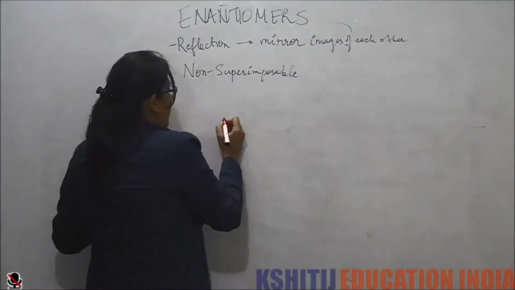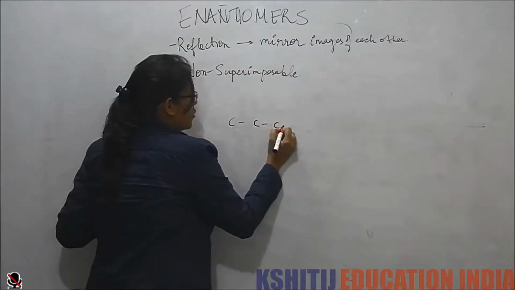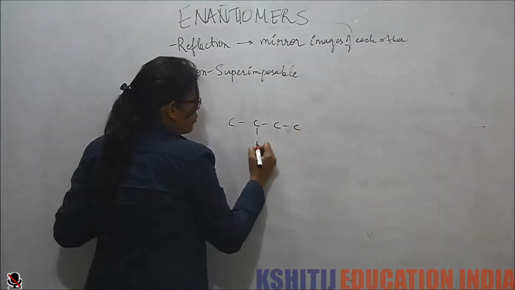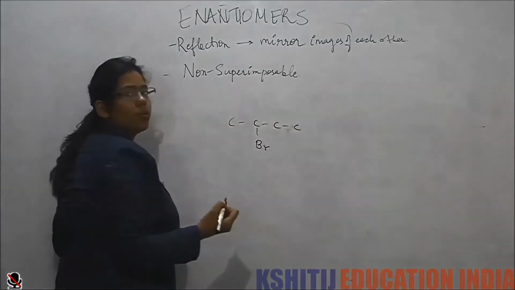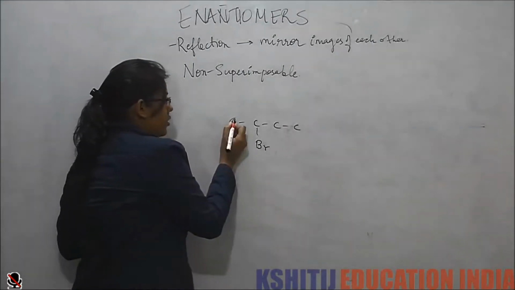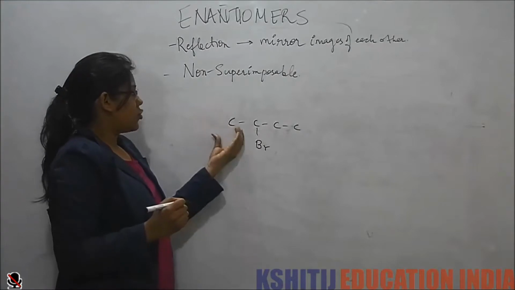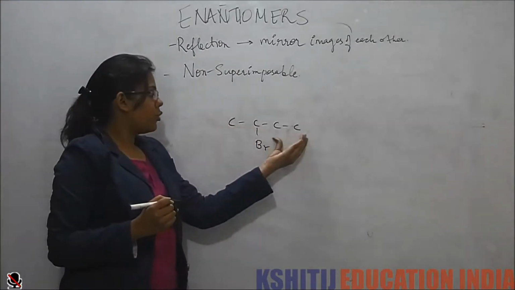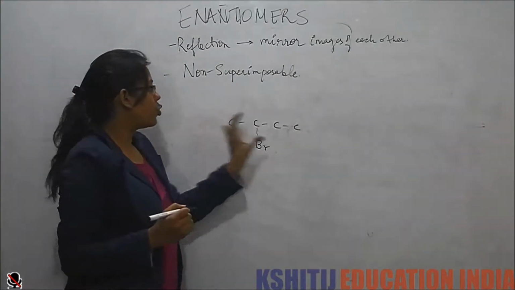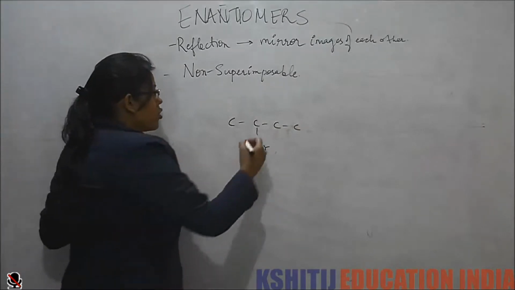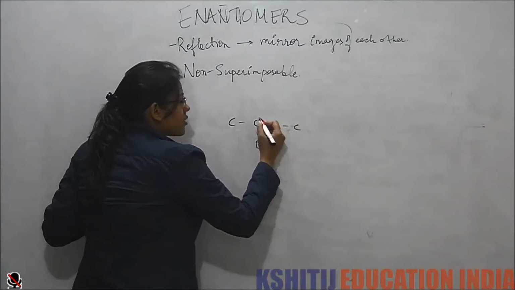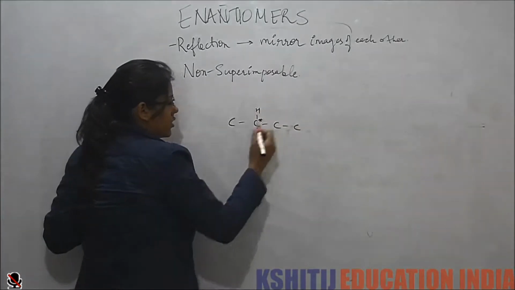Now suppose I have a very simple molecule, 2-bromobutane. Now in this case, this group and this group are different. So again this carbon is a chirality center.